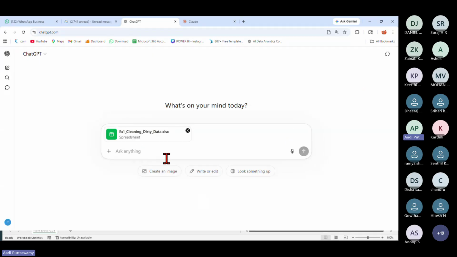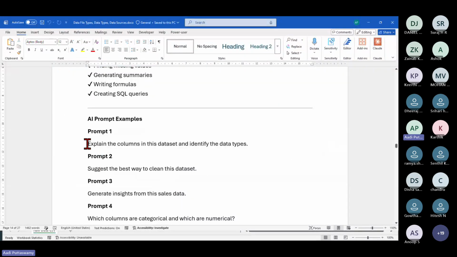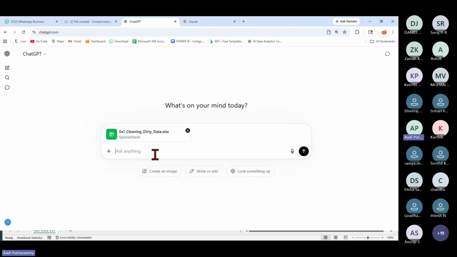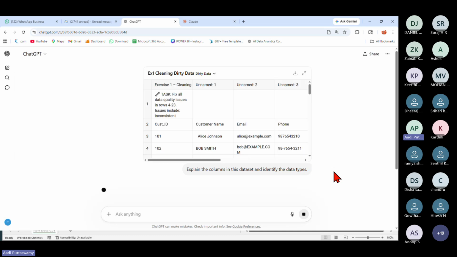I want to know the data type. I'll say, explain the columns in the data set and identify the data types. That's all. I will paste this prompt. When you say this, you know what happens when you try to read the data. Let's see what all things it will give.